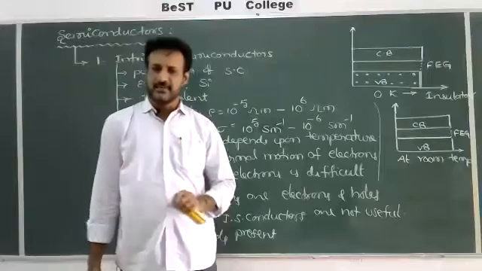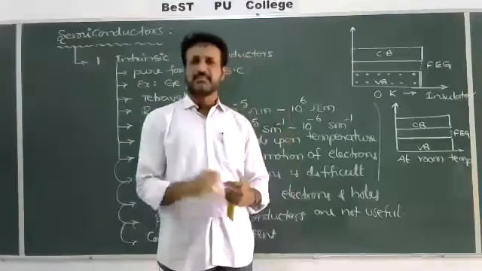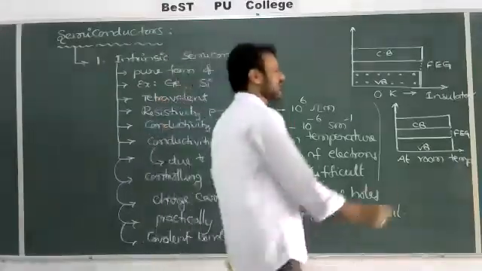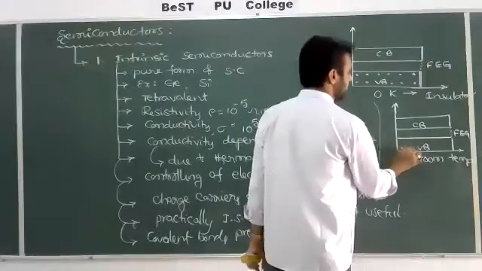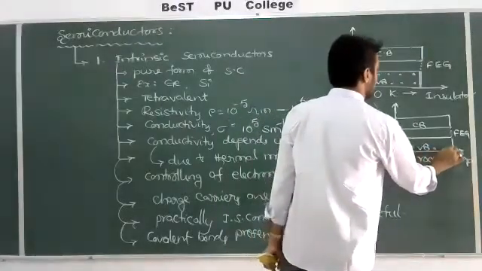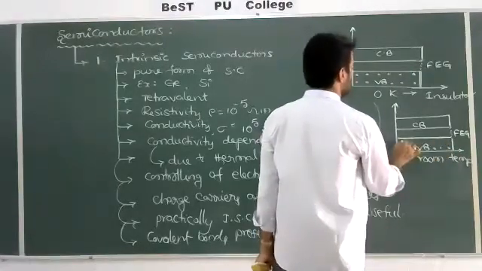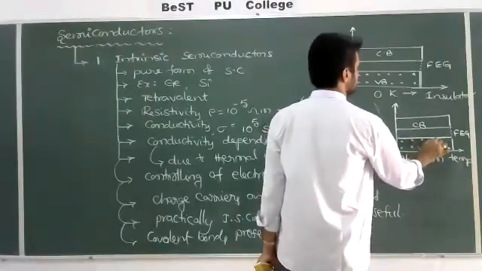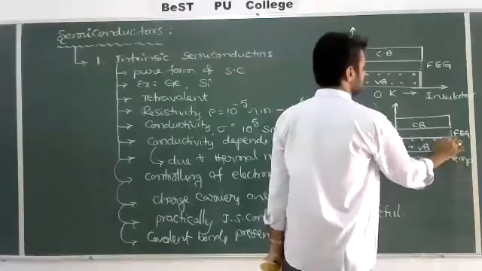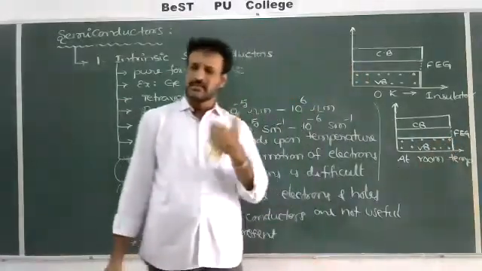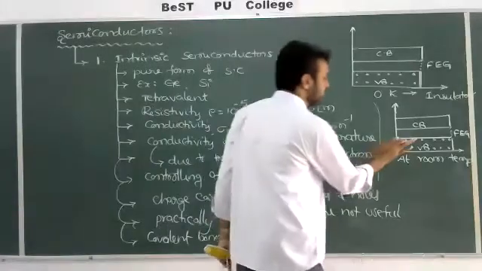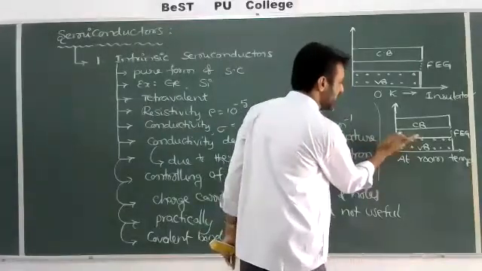Electrons in the valence band will absorb some thermal or heat energy. These are the electrons, but after absorbing the thermal energy, electrons will jump from the valence band to the conduction band like this.